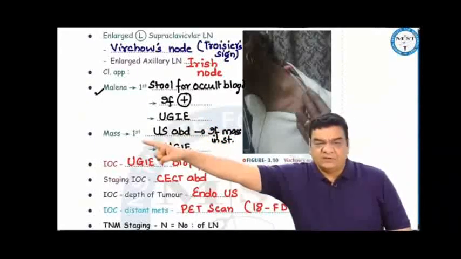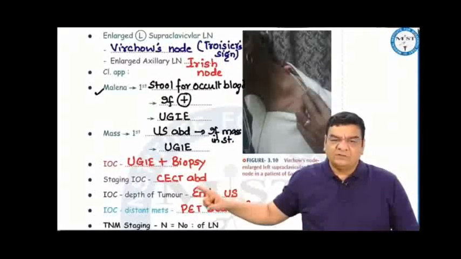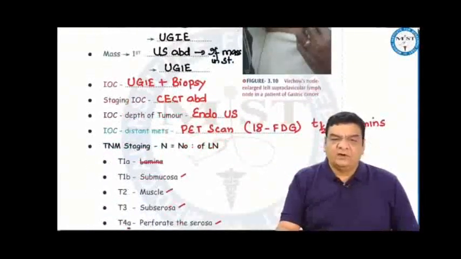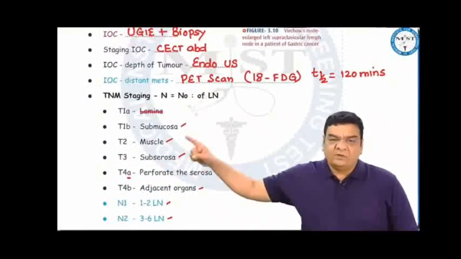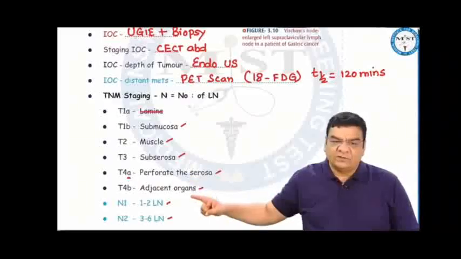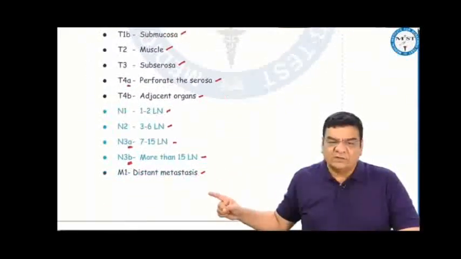If the patient presents with epigastric mass, first do ultrasound. And if you find a mass in the stomach, do an endoscopy and take a biopsy. So investigation of choice: endoscopy, biopsy. For staging, CECT; for depth of tumor, endoscopic ultrasound; and for distant metastasis, PET scan, where we use 18-fluorodeoxyglucose, half-life 110 minutes. T1 submucosa, T2 muscle, T3 subserosa, T4a perforates the serosa, T4b adjacent organs. N1, 1 to 2; N2, 3 to 6; N3a, 7 to 15; N3b, more than 15 lymph nodes; and M1 is distant metastasis.